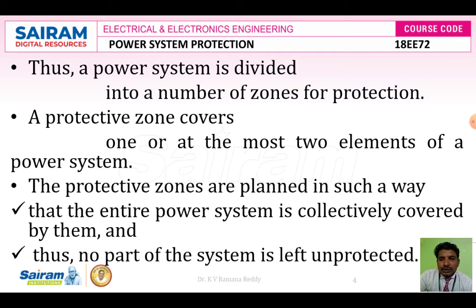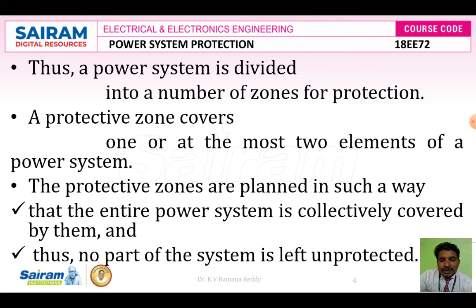A protective zone covers one or at the most two elements of a power system. For example, one zone may consist of a group of generators, a group of transmission lines, or a group of CTs and PTs. There are different kinds of systems in the power system. Each system is protected in an individual manner, or as a group, or in a zone manner, for a group of such elements or devices. Therefore the protective zones are planned in such a way that the entire power system is collectively covered by them.